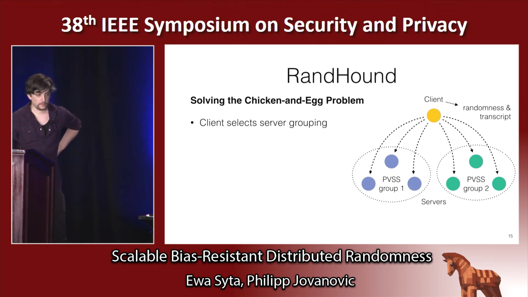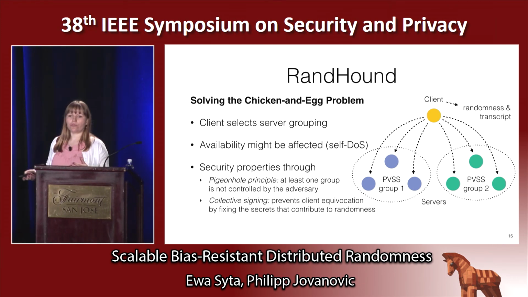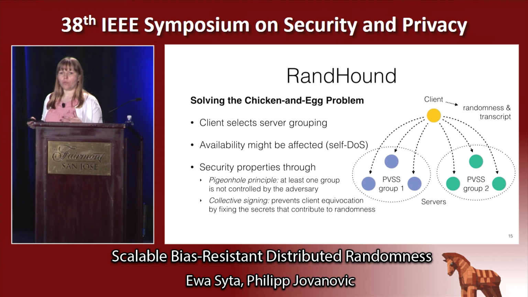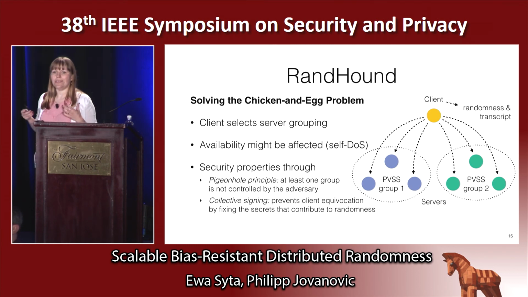No, thanks to the pigeonhole principle, you cannot do so. If you have H honest nodes and you have to arrange them into groups, at least one group will have a higher than average number of honest nodes. And we set up the threshold recovery to be such that they need that extra honest node, so it will not be possible. For us, it's enough that this happens for at least one group. With high probability, it will happen for more groups. But just because we have this guarantee of a single uncompromised group, this will not happen. Okay, so you're assuming overall you still have an honest majority, and that's the reason for the pigeonhole. Correct.